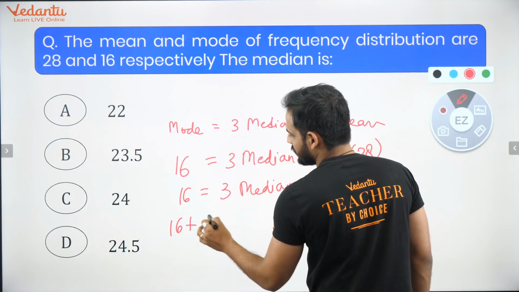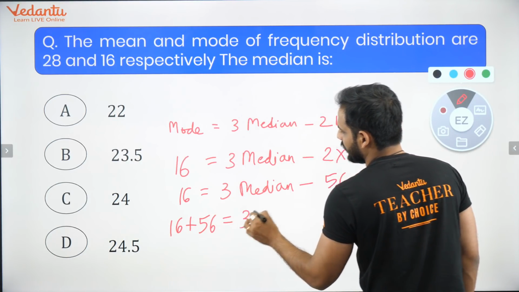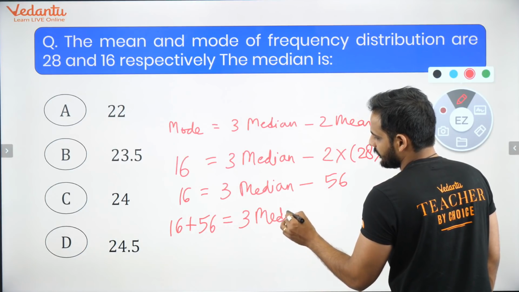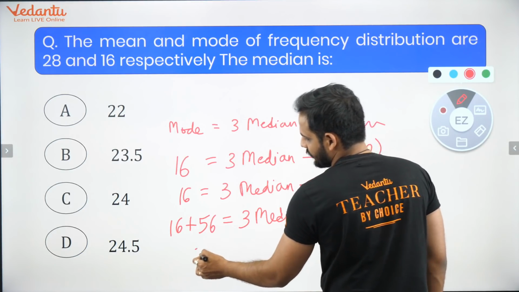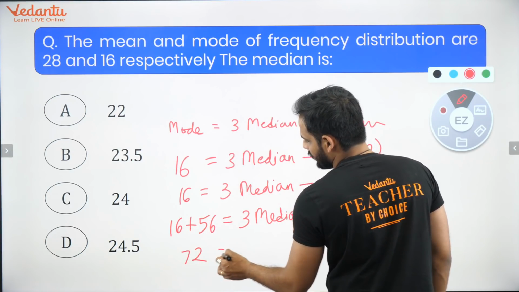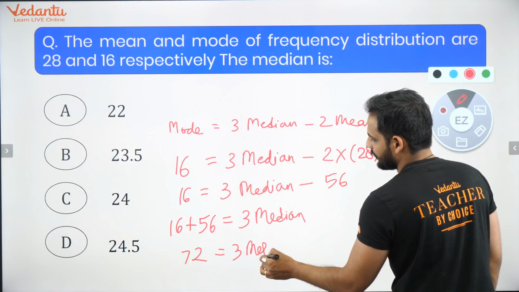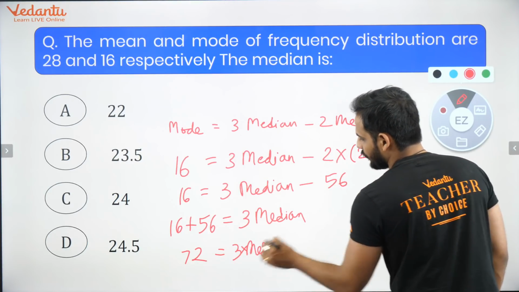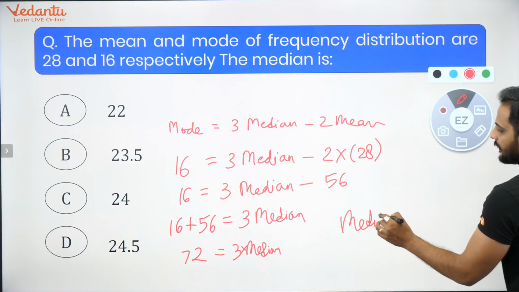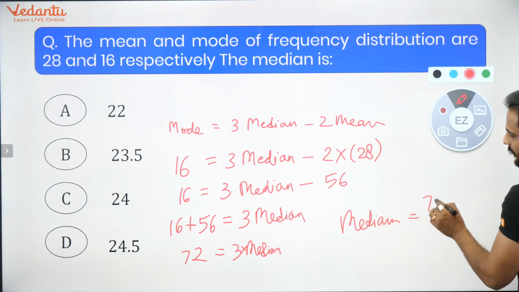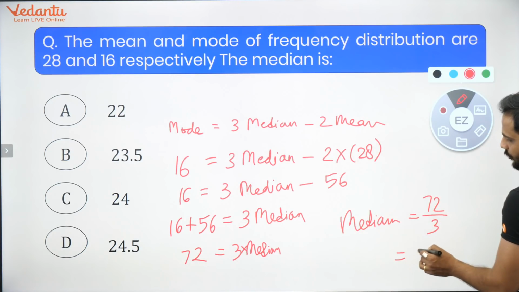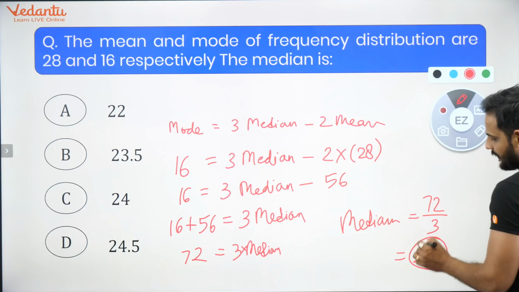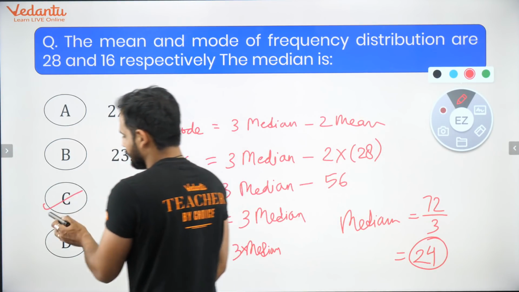So 16 plus 56 is equal to 3 times median. So you'll be getting here what? 6 plus 6 is 12, carry 1, so 72 is equal to 3 times median. So I can say median is equal to 72 by 3, which is 24. Very good, bachcho. Correct answer is option C.